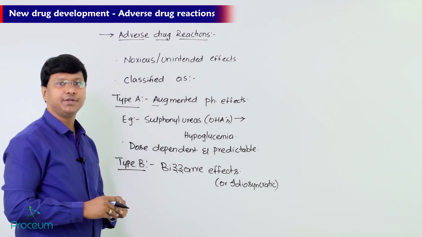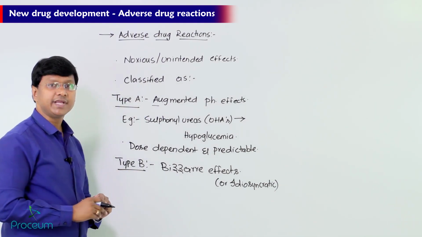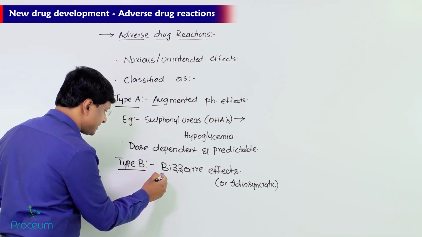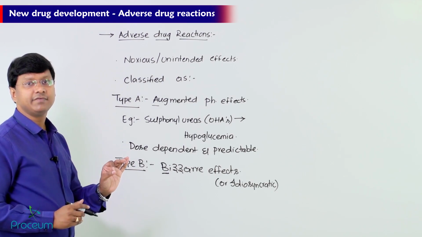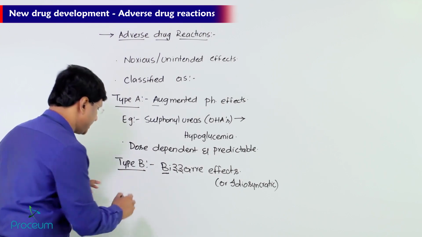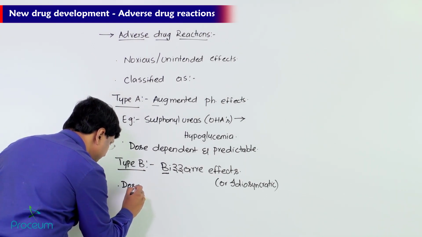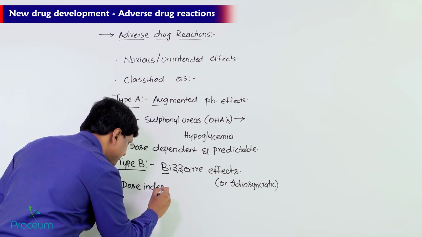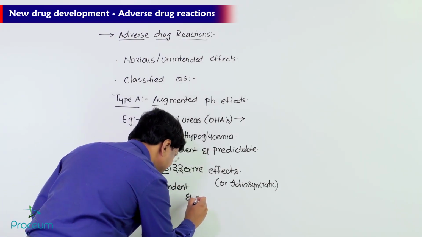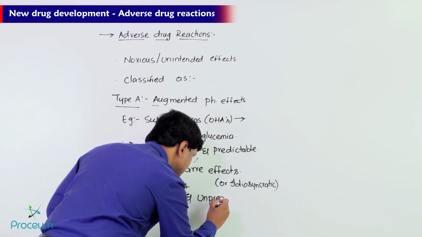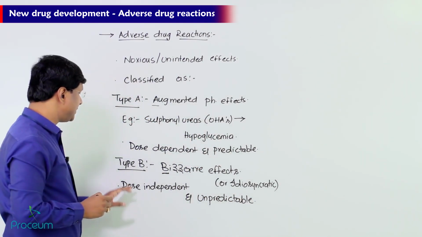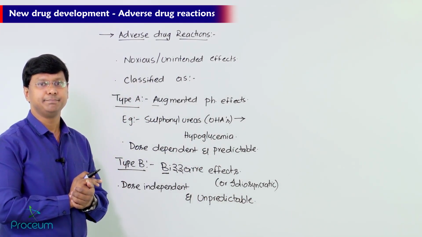Type B stands for bizarre. They are dose independent and unpredictable effects.